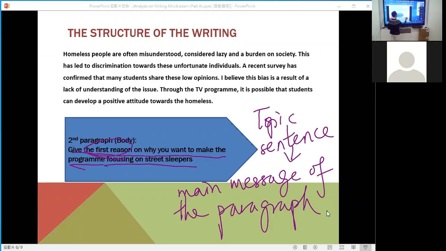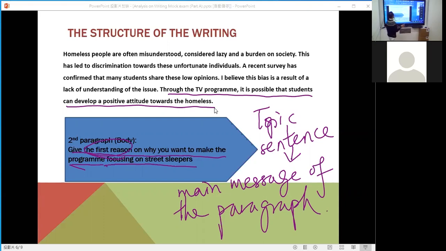Okay, so it states the main point of the paragraph, or the main argument. So which one? Yes, okay, maybe you can say this one: to help students to develop a positive attitude towards the homeless.